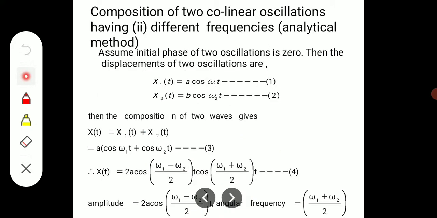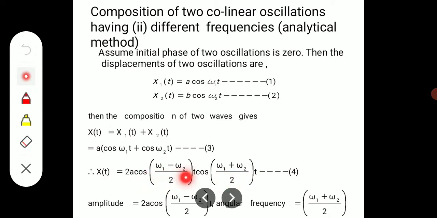For unequal frequencies, the composition of two collinear oscillations of different frequencies: if omega 1 and omega 2 are different, then these are the initial equations of the two oscillations, and after the composition we get a(cos omega 1 t plus cos omega 2 t), and finally we get an equation which exactly matches the equation of simple harmonic motion.